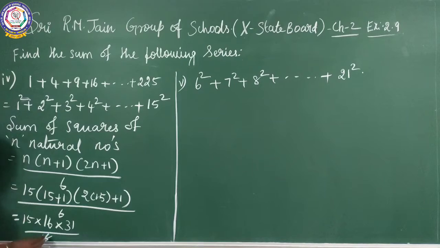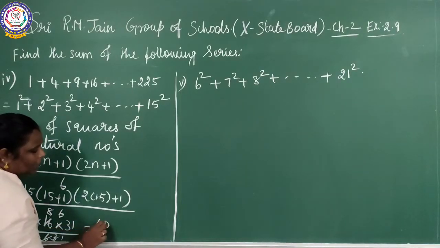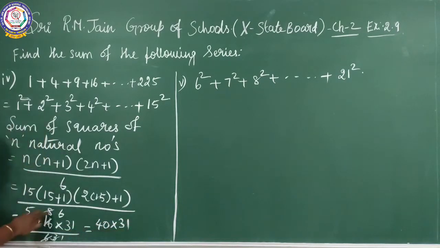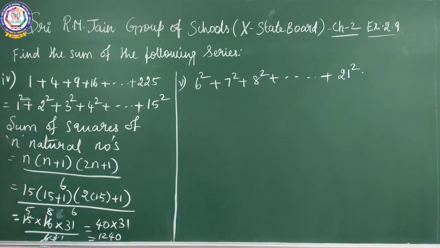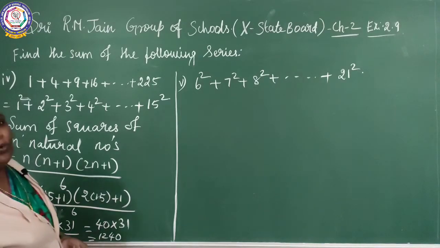See, 3 twos are 6. 8 twos are 16. 3 ones are 3. 5 threes are 15. So 40 into 31. 8 fives are 40, so 40 into 31. What is the answer? 1240. So you can move on to the next one.